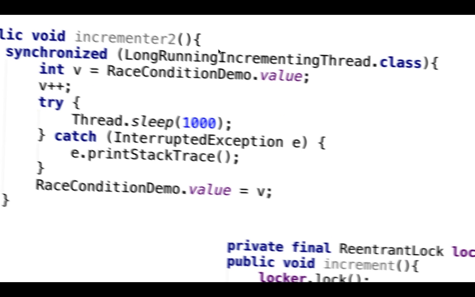If that method is in a thread, each thread may be having a different this, so they won't be locked. So make sure that this incrementer method is not inside the thread object if you're synchronizing on the this keyword.